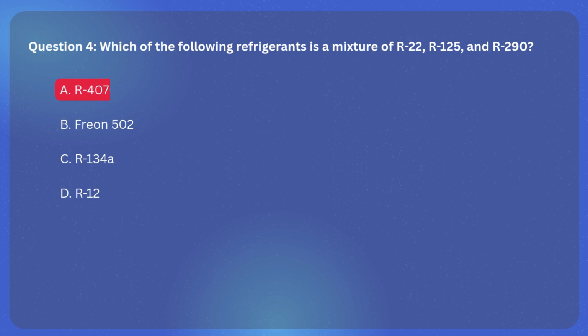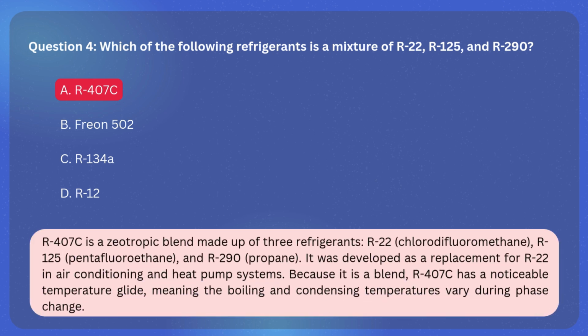The correct answer is A, R407C. Explanation: R407C is a zeotropic blend made up of three refrigerants: R22 chlorodifluoromethane, R125 pentafluoroethane, and R290 propane. It was developed as a replacement for R22 in air conditioning and heat pump systems. Because it is a blend, R407C has a noticeable temperature glide, meaning the boiling and condensing temperatures vary during phase change.